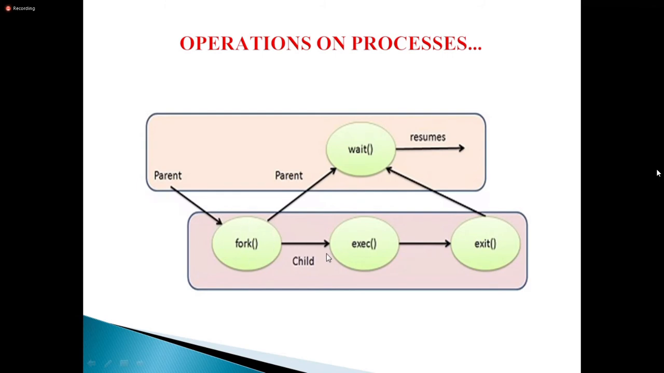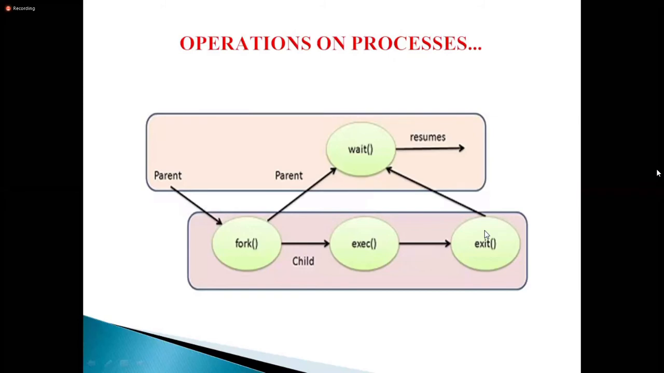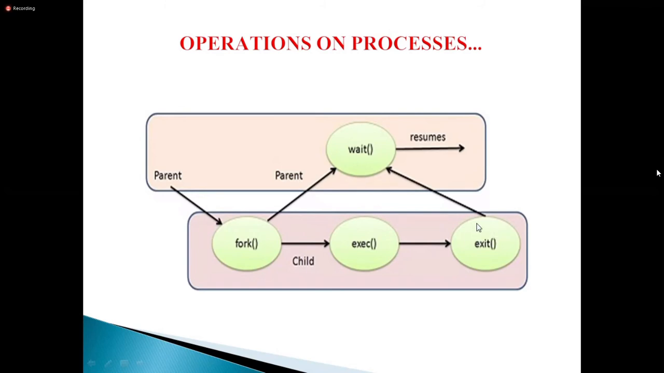Okay, so the child is executing and finally it finishes its execution, meaning it will exit. These are all system calls. Fork is a system call, wait is a system call, execute is a system call, exit is also a system call. Once exit finishes the execution of the child process, it returns back to the parent. Now the parent will execute. Is it clear?